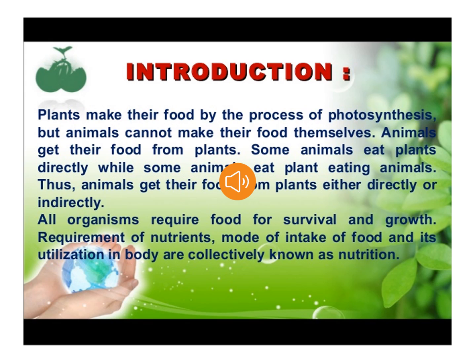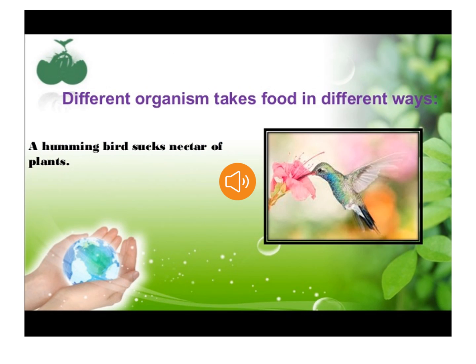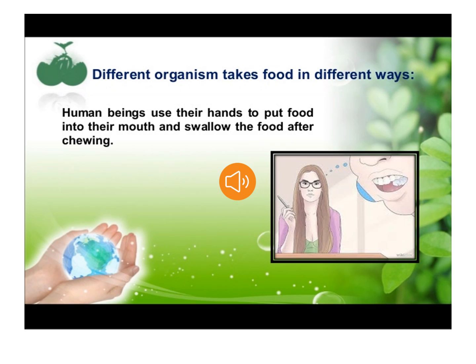So as you have already studied, plants can prepare their own food by the process of photosynthesis, but animals obtain their food either directly or indirectly from plants. Now let's study how different organisms take in food in different ways. For example, a bird sucks nectar from the flower to obtain its food. Similarly, human beings use their hand to put food in their mouth and swallow the food after chewing.